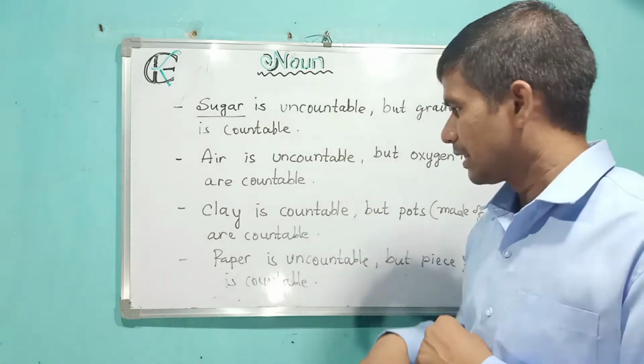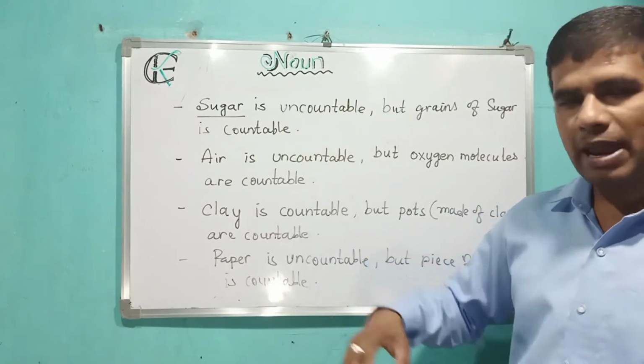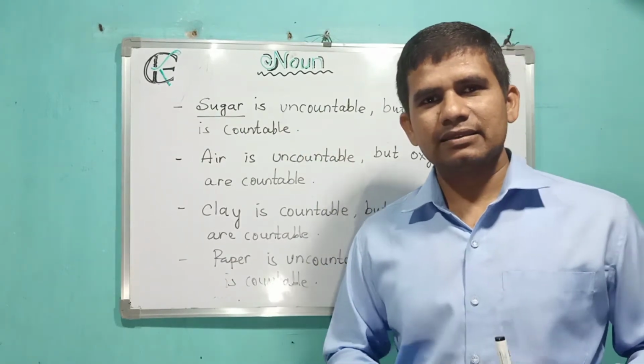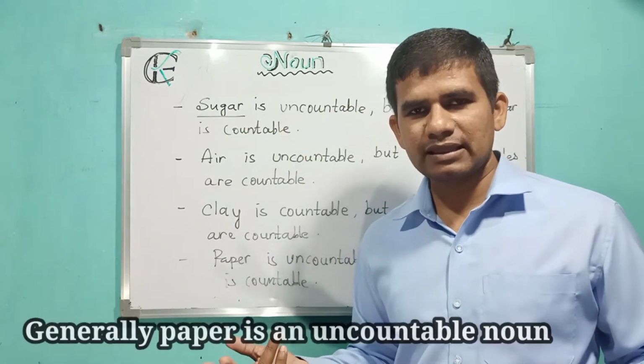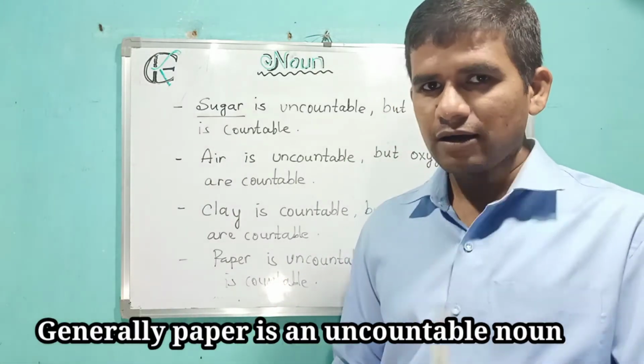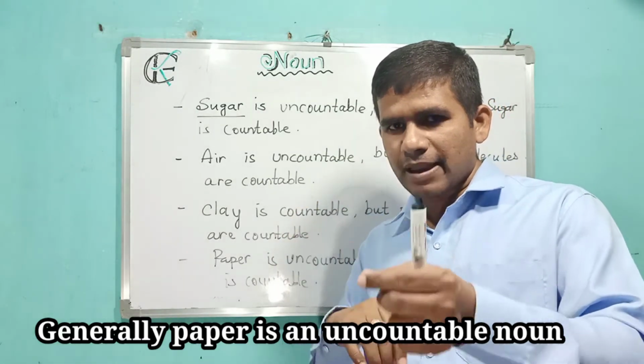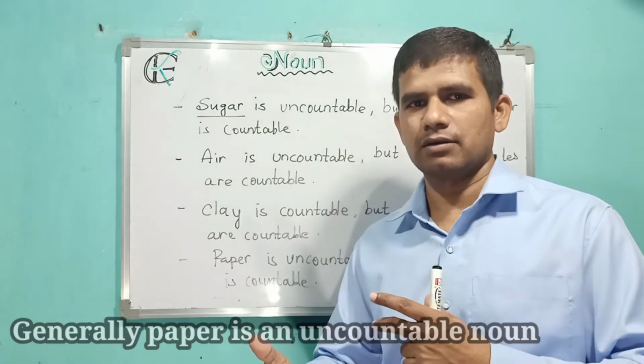Then we'll go through the next point, paper. Most of the students think that paper is countable, but paper is uncountable, friend, because it is made up of pulp. If you tear the paper, it will be a number of papers.